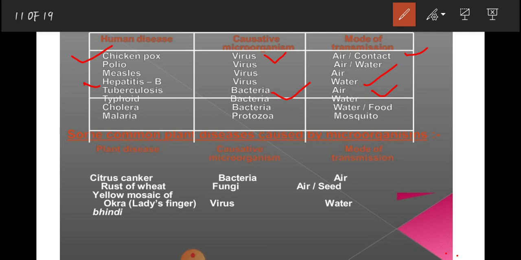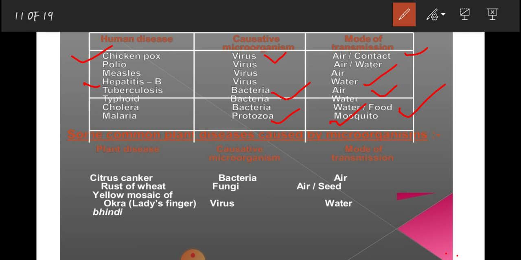Cholera, bacteria is responsible for the cholera, and mode of transmission is water, and it may be also food. And malaria, for malaria which microorganism is responsible? Protozoa, and mode of transmission is mosquito. I told you that for malaria, mosquito is working as a carrier.